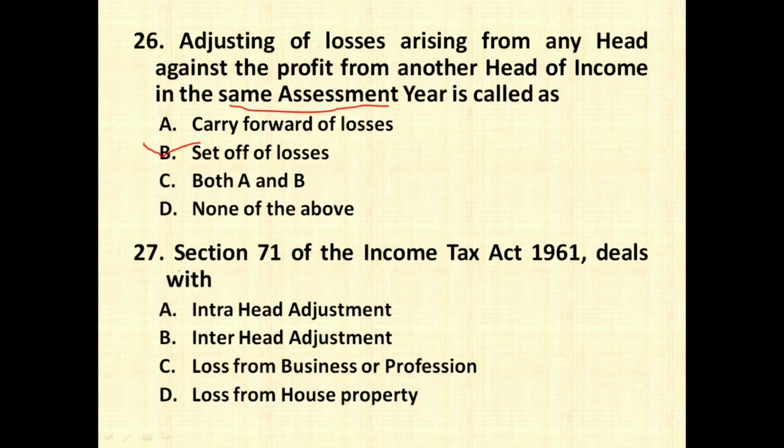The next question is: Section 71 of Income Tax Act 1961 deals with. So Section 71 deals with inter-head adjustment. Remember, inter-head adjustment means you can adjust your losses against any other head of incomes. Intra-head adjustment is dealt in Section 70 of Income Tax Act 1961. So intra-head is nothing but you can set off the losses only against the same head of income.